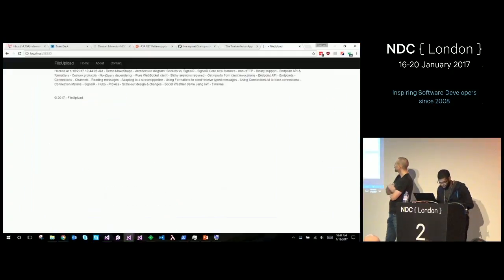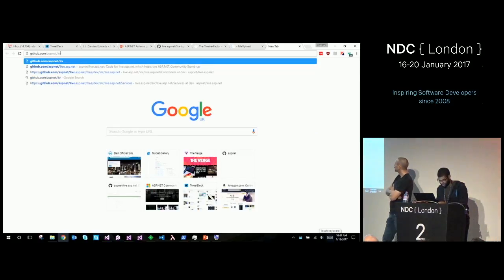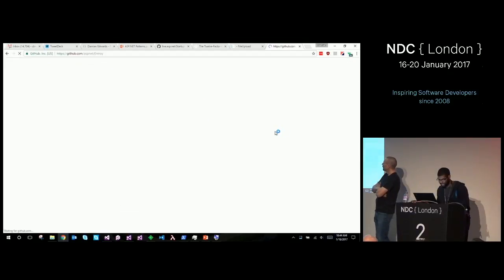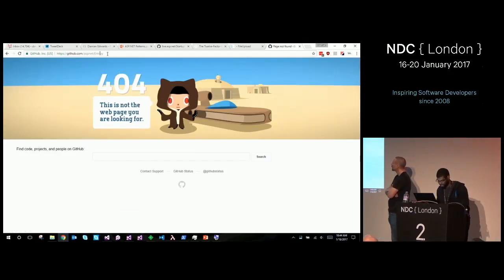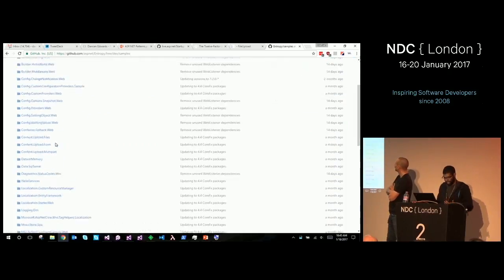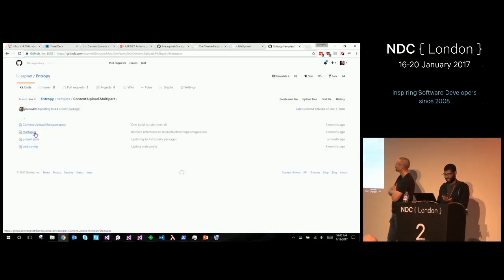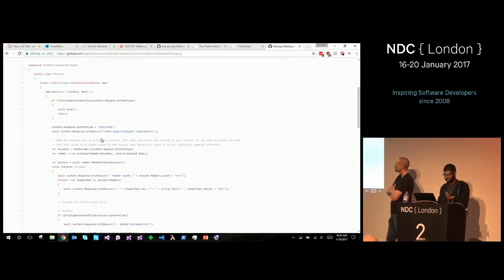Okay, there's one more sample. We have a repository called Entropy, which I believe is described as a chaotic playground of experimental ASP.NET. That's not how you spell Entropy. There we go. So here is a sample repository that has a bunch of samples of things that are not the mainline scenarios for ASP.NET Core. As an example, there's a multi-part file upload sample that shows you how to use the actual low-level APIs to parse the request body.